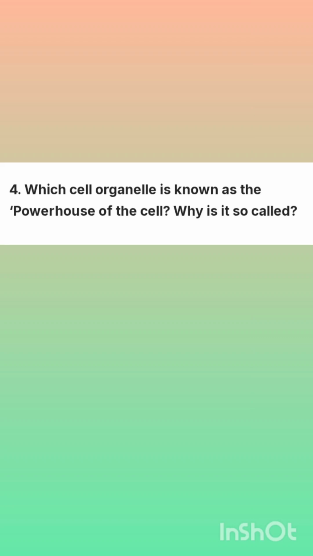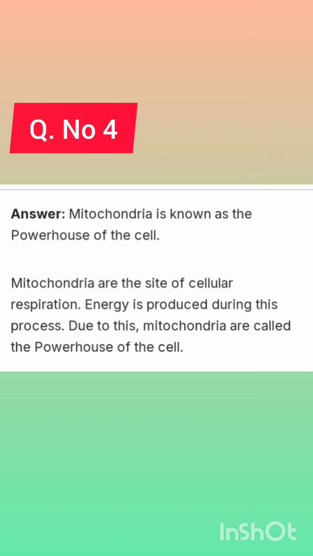Question number 4. Which cell organelle is known as the powerhouse of the cell? Why is it so called? Answer: Mitochondria is known as the powerhouse of the cell. Mitochondria are the site of cellular respiration. Energy is produced during this process. Due to this, mitochondria are called the powerhouse of the cell.